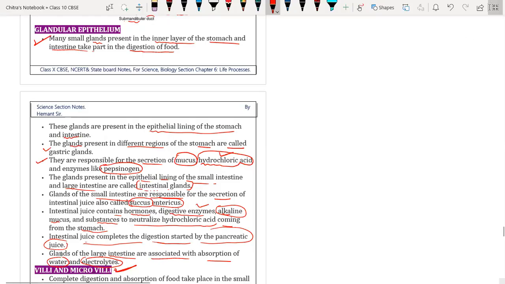The glands of the large intestine are associated with, see, the digestion process completes in the small intestine itself. Absorption of nutrients also takes place in the small intestine by the finger-like projections called villi and microvilli. That means in the large intestine only the absorption of water and electrolytes, or we can say salt, takes place.